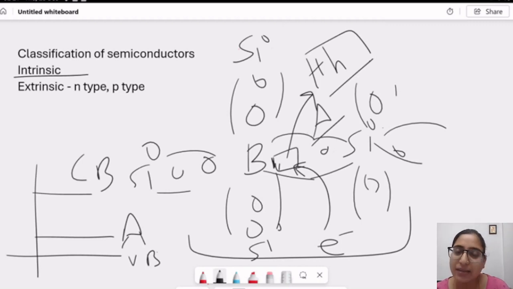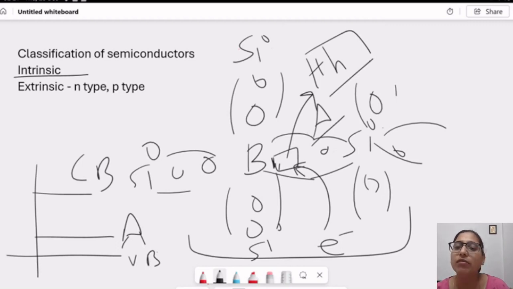And in extrinsic type, we dope with N-type and P-type impurities. N-type impurities are pentavalent impurities, and P-type impurities are trivalent impurities. Trivalent means 3 electrons are in the outermost shell, which are group 3 elements of the periodic table. Pentavalent means 5 electrons are in the outermost shell, which are group 5 elements of the periodic table.